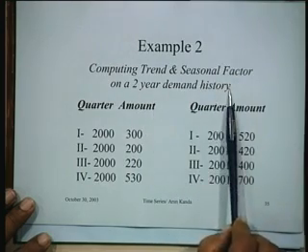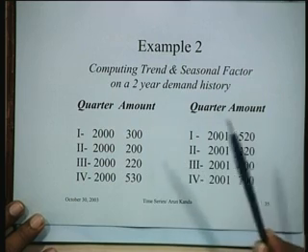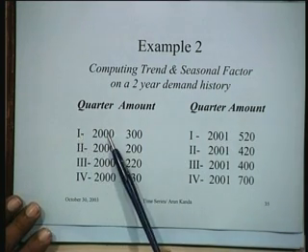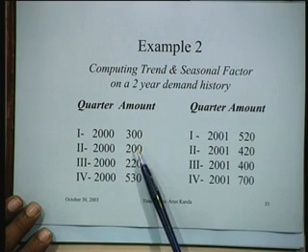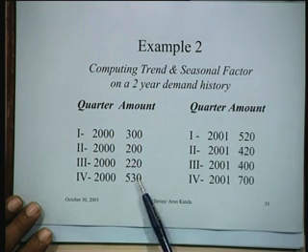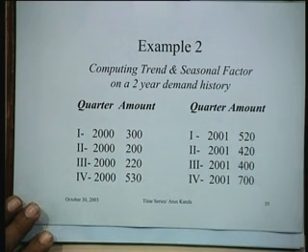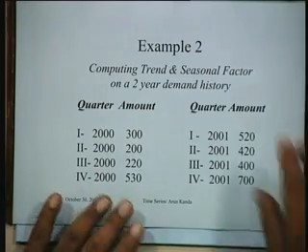Let's take a slightly more complicated example. Let's say that we want to compute the trend and the seasonal factor on a 2-year demand history, which means we have data for 2 years. This is the first quarter of the year 2000. So demand is 300, 200, 220, 530, and then 520, 420, 400 and 700. So this is actually the demand data available to us for the past 2 years.